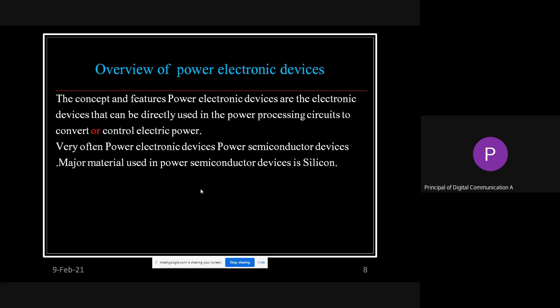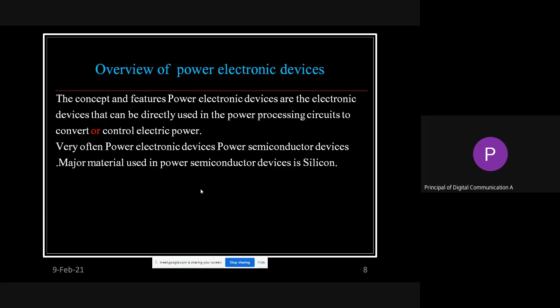Now, as the title of this particular unit, power electronic components or devices. So what is this? Whenever these components are going to deal with AC power or DC power, they must be sustainable enough to handle this AC or DC.